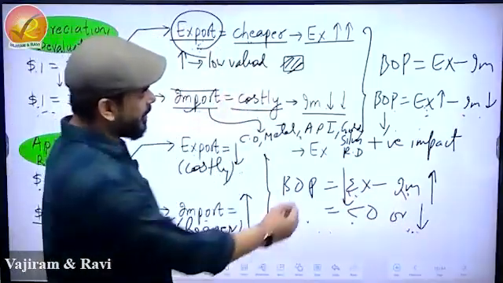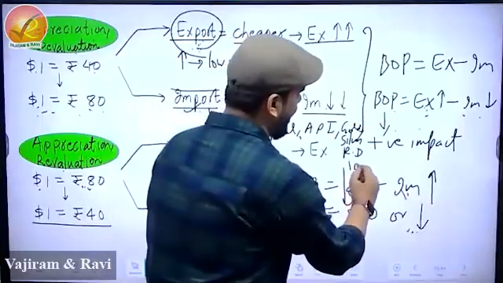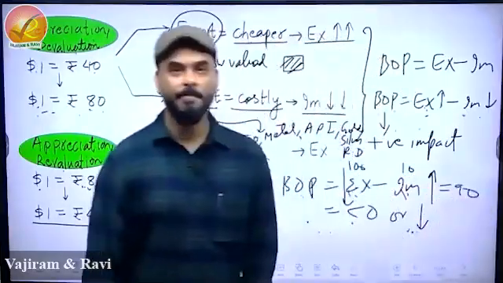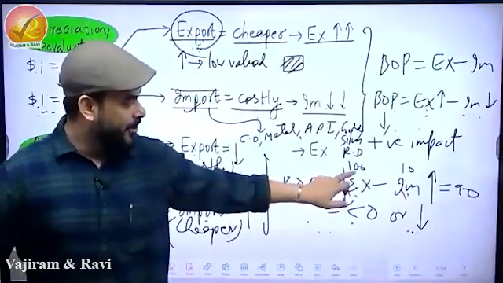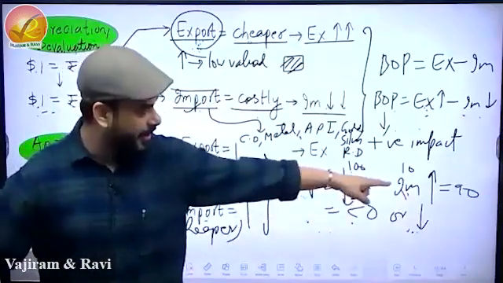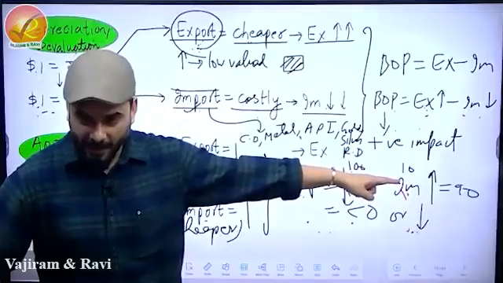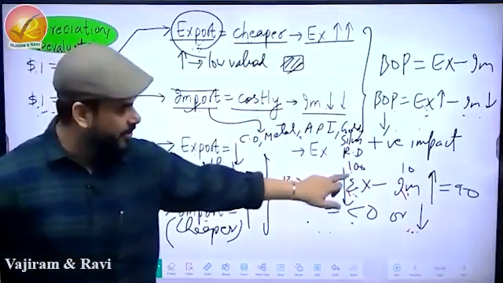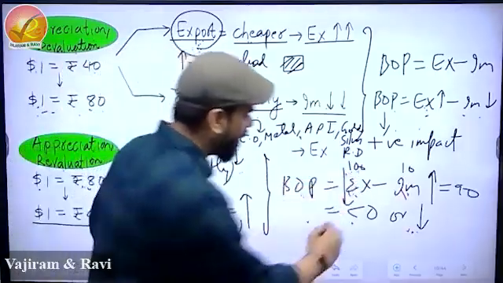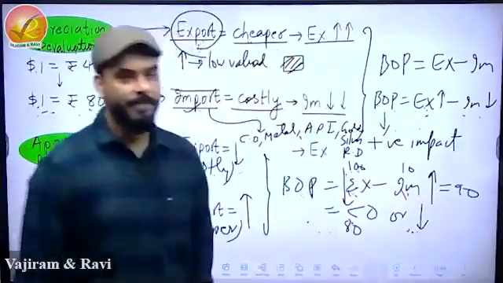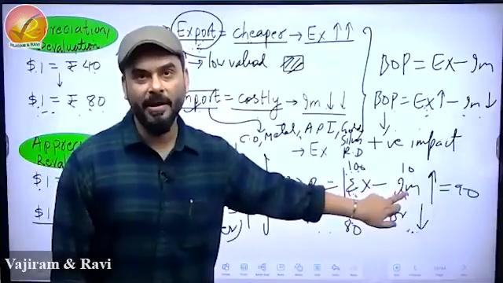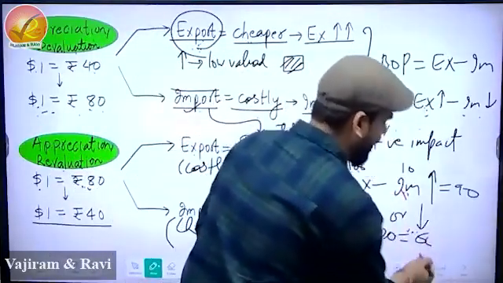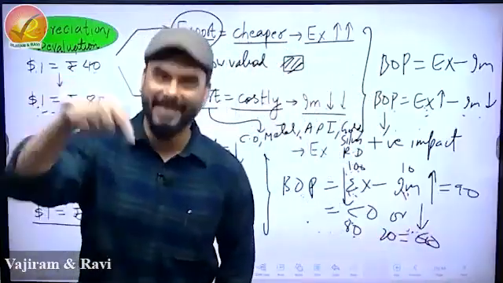Now suppose that initially your export was very high, 100, your import was 10. So your balance of payment was 90. Right? So initially export was $100 and your import was $10. So balance of payment $90. But what happened because of appreciation? Because of appreciation, your export declined. So from 100, it became 80. And what happened to your import? From 10, it became 20. Which means 80 minus 20, 60. Even now it is positive, but it has declined.